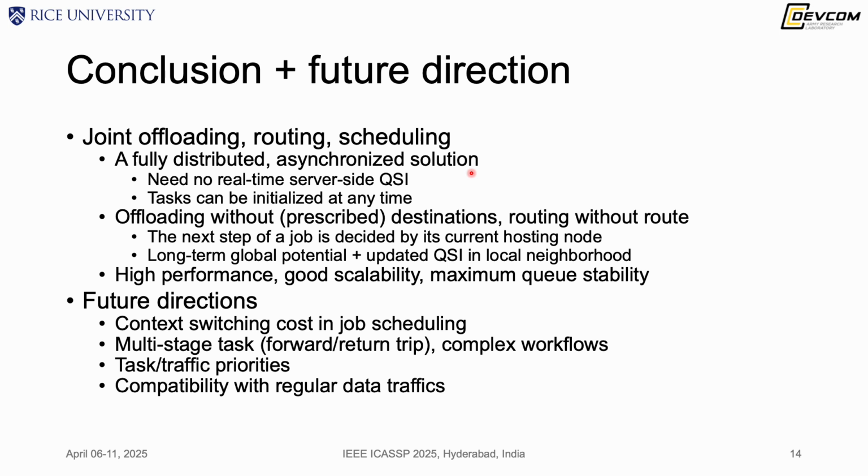In the future, we can further incorporate the context switching cost in job scheduling, incorporate more complex task pipelines, a priority system, and also compatibility with regular data traffic.